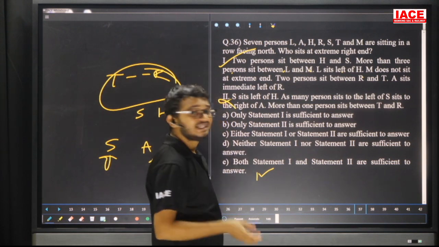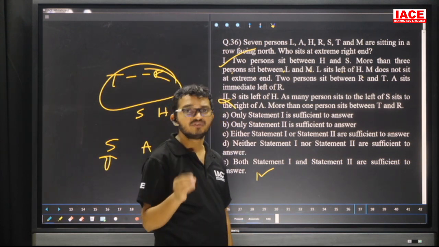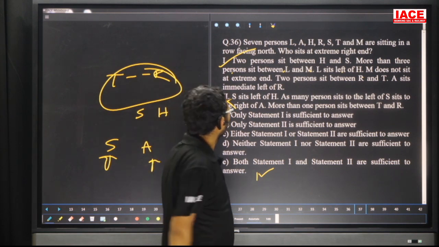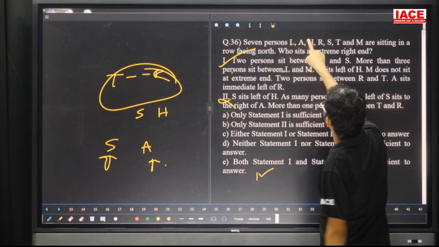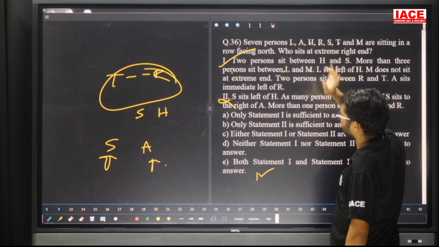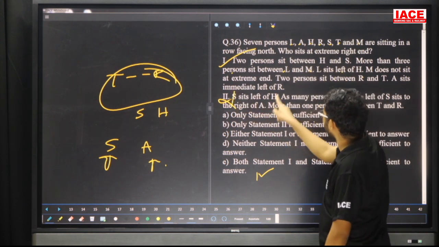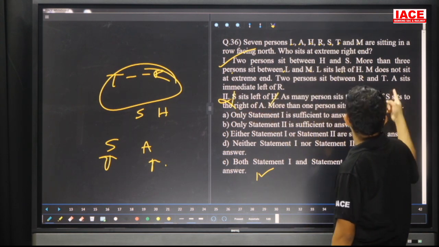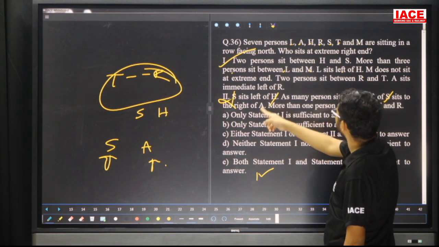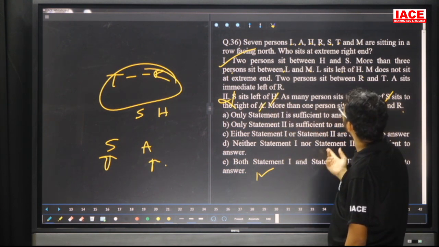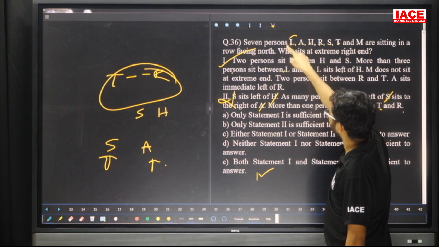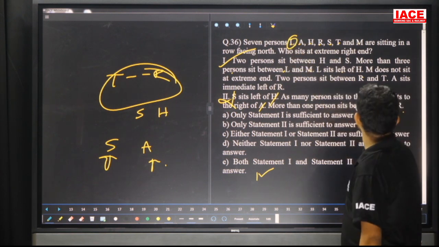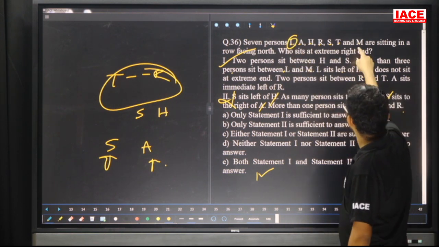Yes. Data sufficiency means don't solve the question; we only check whether we are able to answer or not. Our requirement is L, A, H, R, S, T, M. That means a total of 7 members are required. Here we know S, H, A, T and R. We don't know about L, and at the same time we don't know about M.